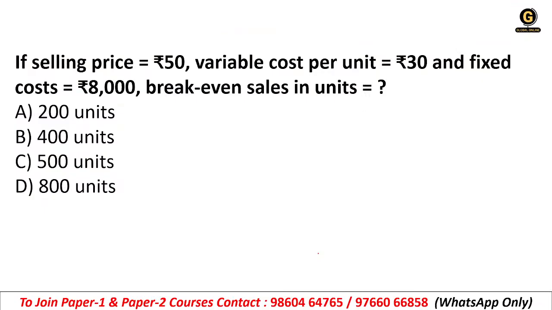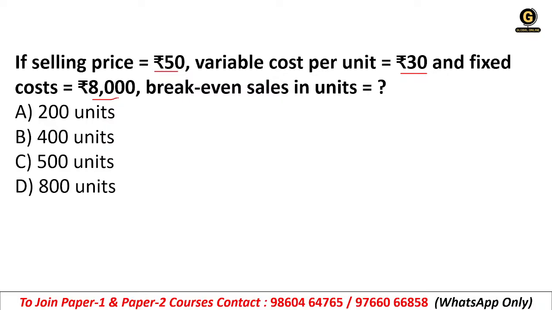So the first question is about the break even sales. Yesterday we discussed the contribution formula. If you remember, you will be able to solve this question. So if the selling price is 50 rupees and the variable cost per unit is 30 rupees, and fixed cost is also given, which is 8,000 rupees, what will be the break even sales in units?